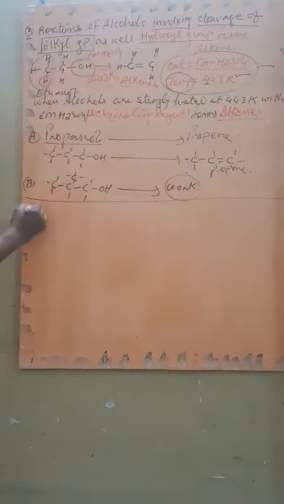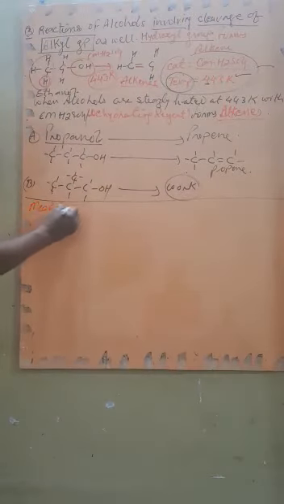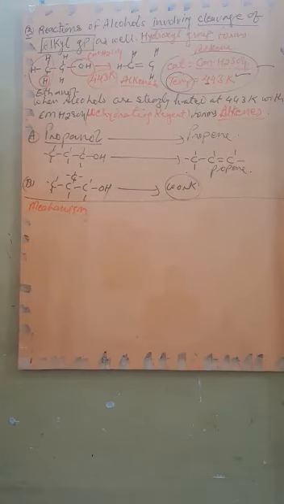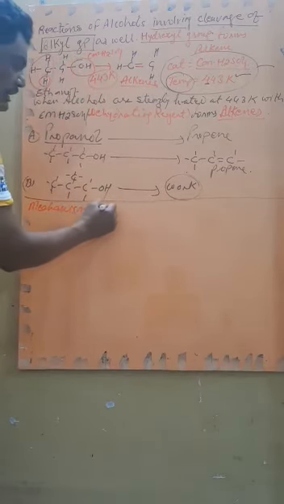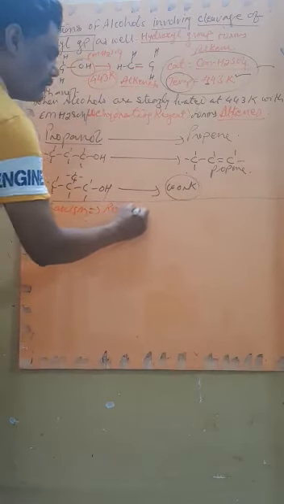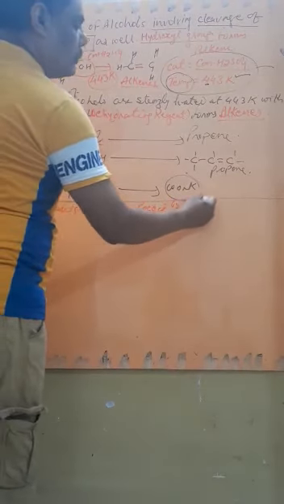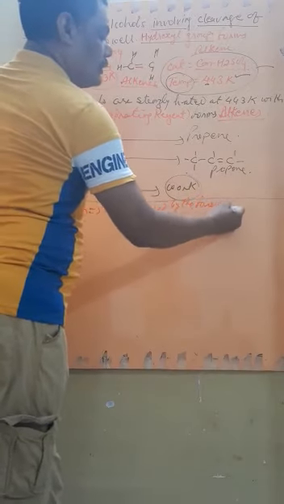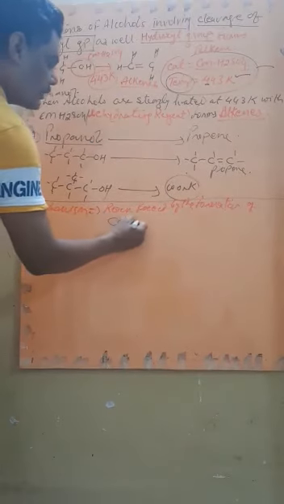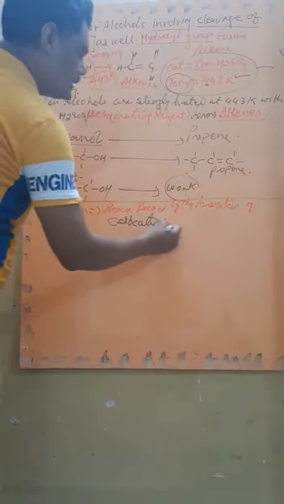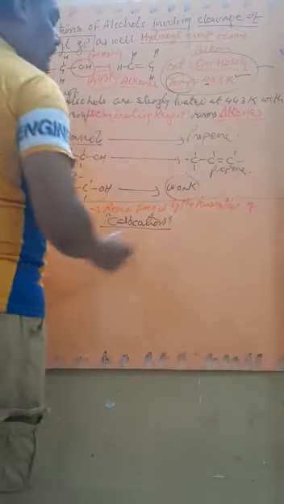Now, I told you the most important thing is the mechanism. And the mechanism here: the OH is getting released, then it will form a carbocation. So the reaction proceeds by formation of a carbocation. The more stable the carbocation, the easier the reaction.